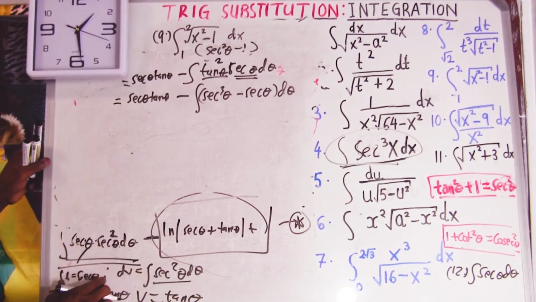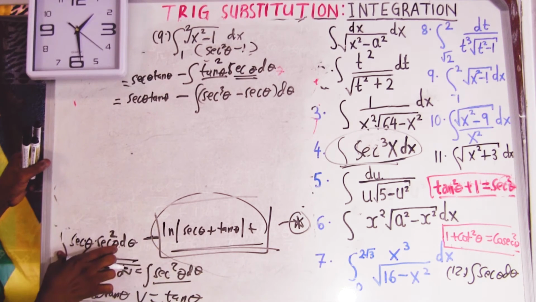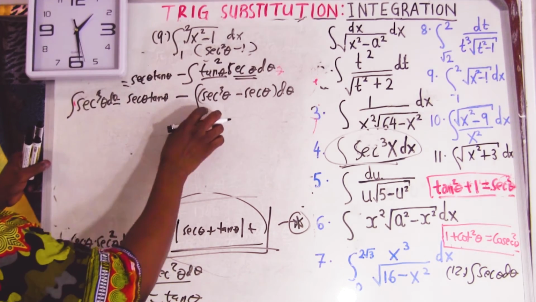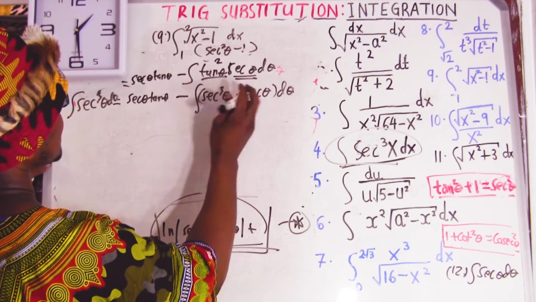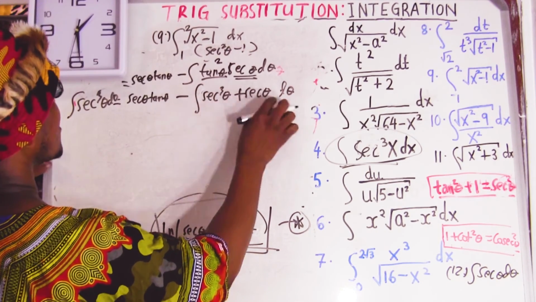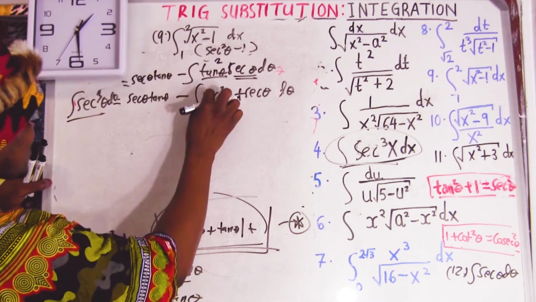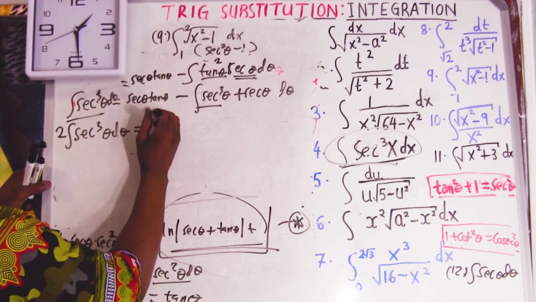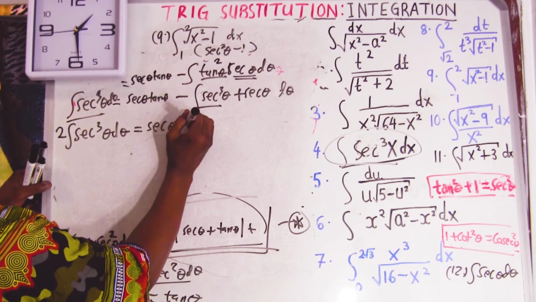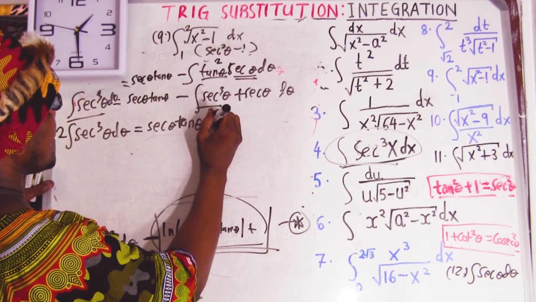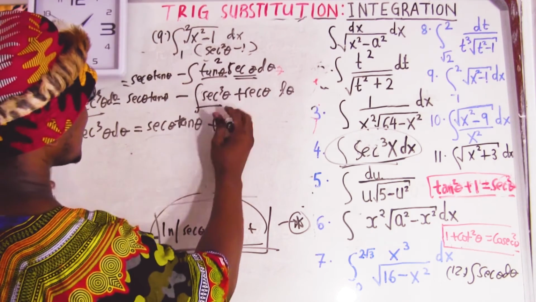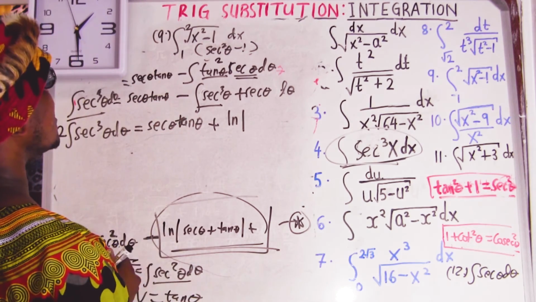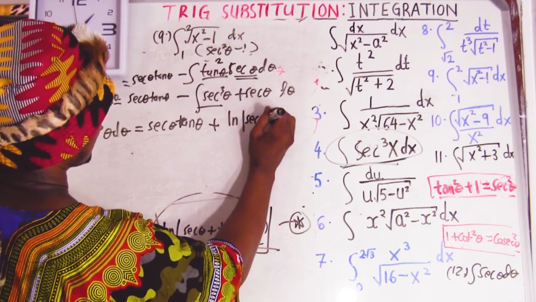This is what we want to find, because this part here we know, only this part, the integral of sec cube. I can open this, it's going to be negative, but this is going to be plus. This and this are the same thing, so it's going to come here, 2 of these equal to sec tan plus, when you integrate, ln of sec plus tan.